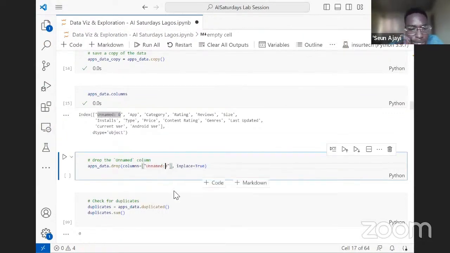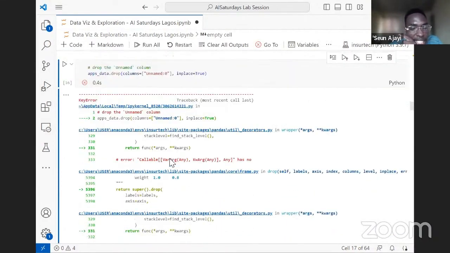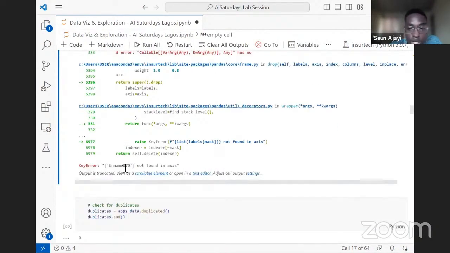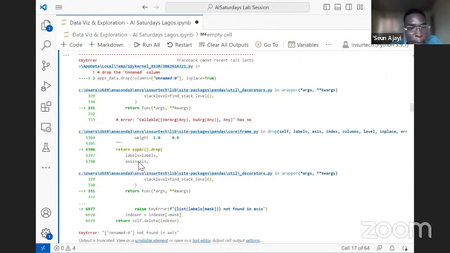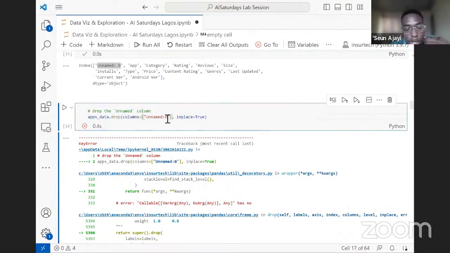At first, let's take away the space to see what will happen. We can see we are getting an error saying that the column does not exist. That is because the column name was spelled wrongly. There's a space here, so we need to grab the column name exactly the way it is so that we don't run into issues.